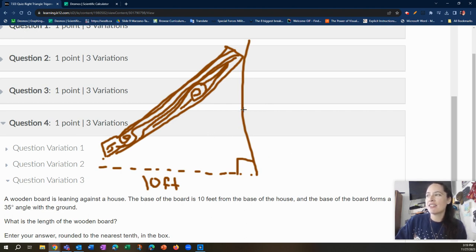But anyway, so close enough, our right angle with the ground, so that it says it's 10 feet from the base of the house. It's leaning against the house, and it forms a 35-degree angle with the ground. So here it is. They're saying that's 35 degrees. With the ground is that key phrase to help you draw this situation. Have fun with it. I do recommend always drawing a picture when it comes to triangle math and labeling it to the best of your ability. Look for those clues, check it to make sure it makes sense.